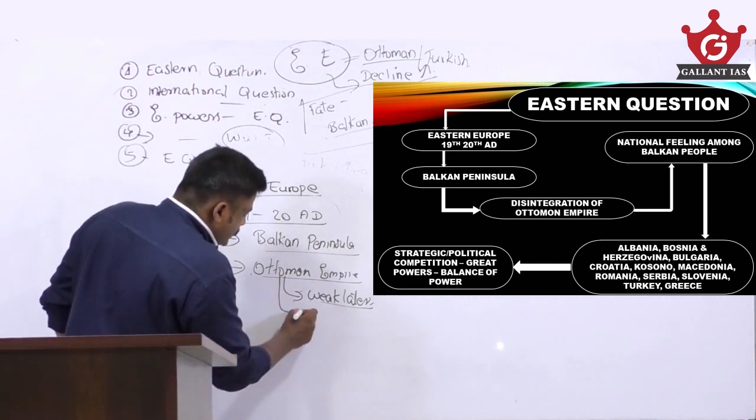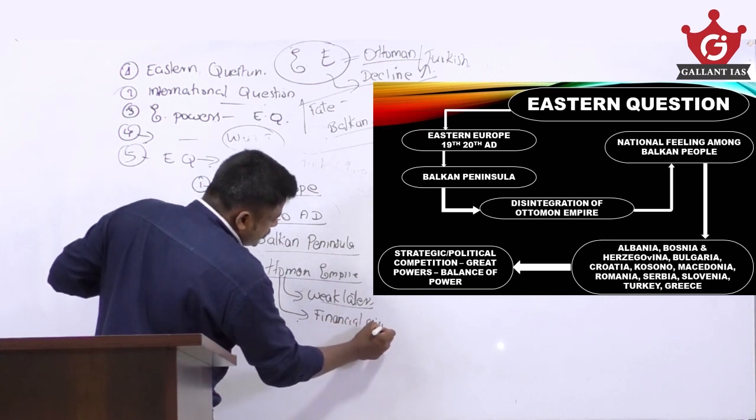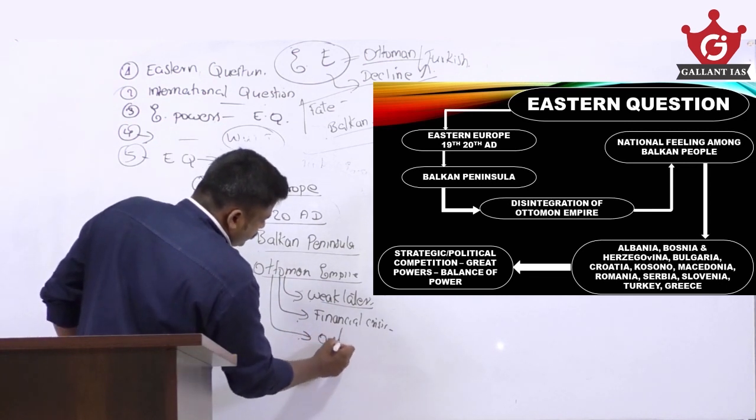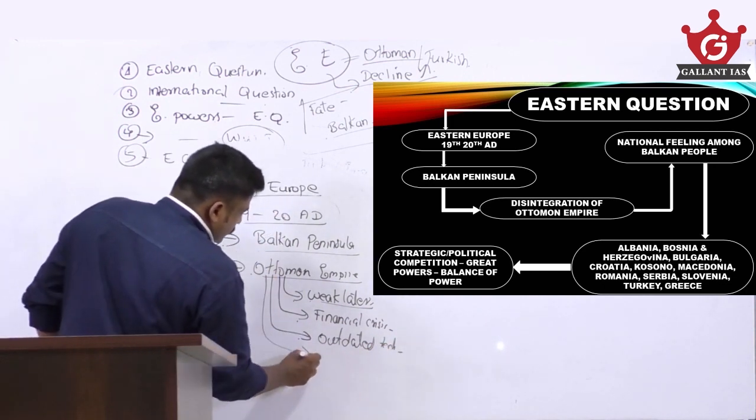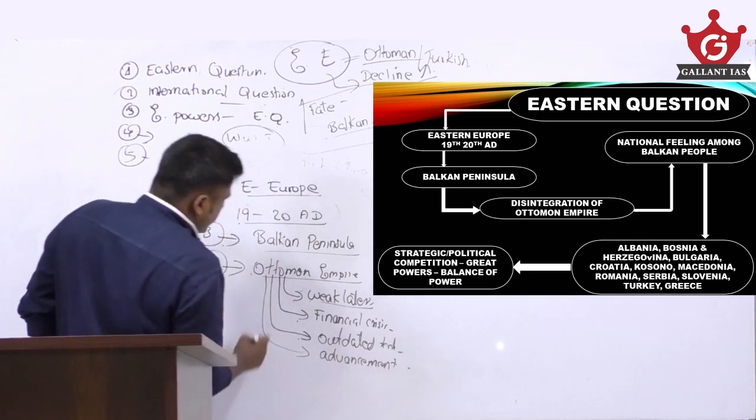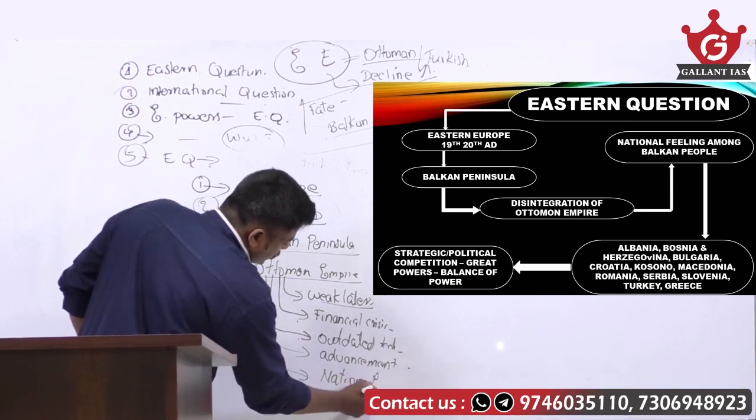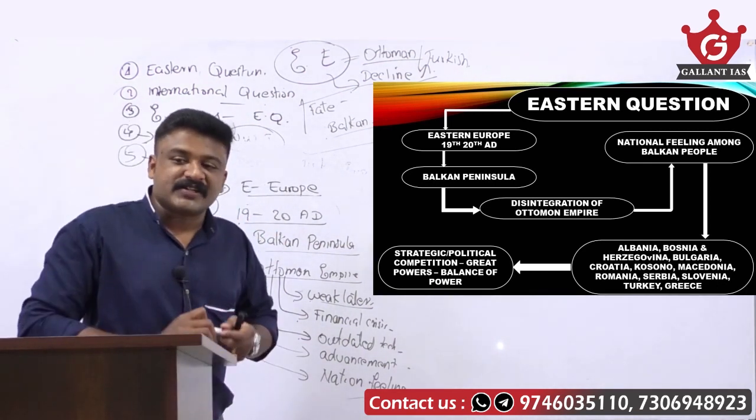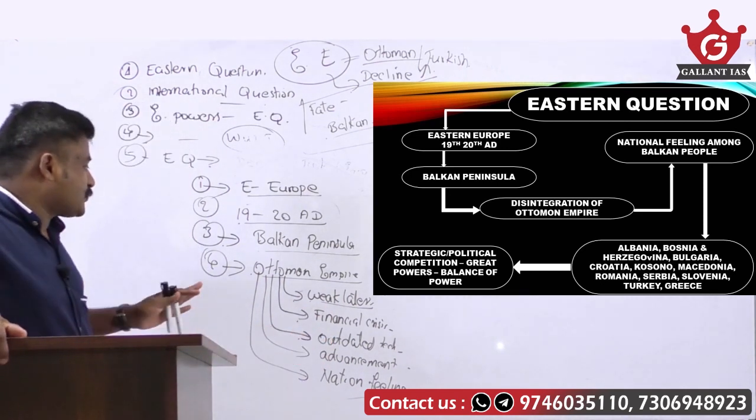Second thing, take care, a huge financial crisis. Then outdated warfare technology, advancement of the Europeans, then further growth of national feeling among these Balkan states. Because of these reasons, the Ottoman Empire is almost in the stage of decline.